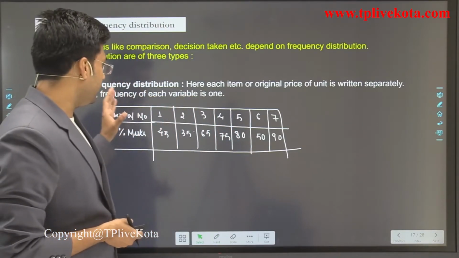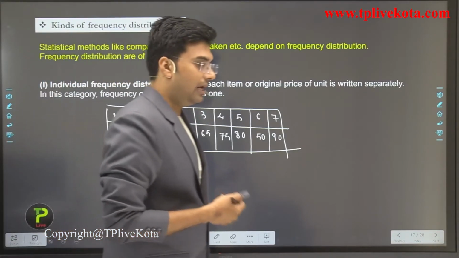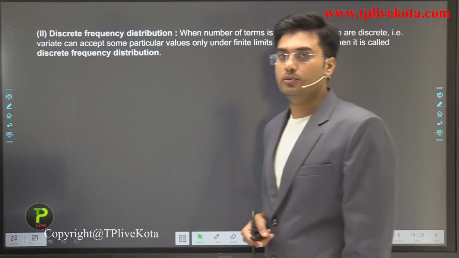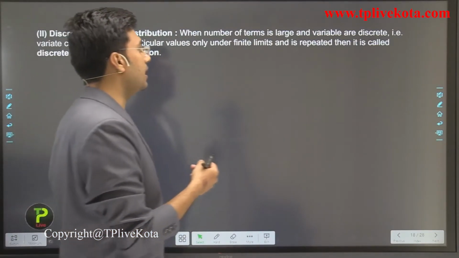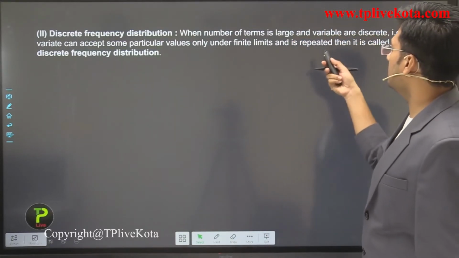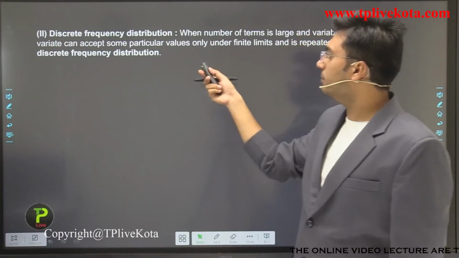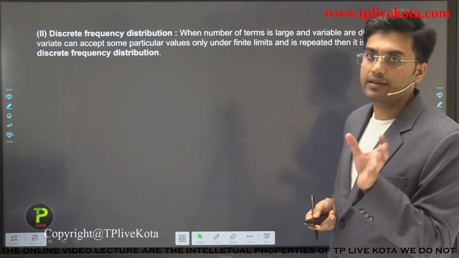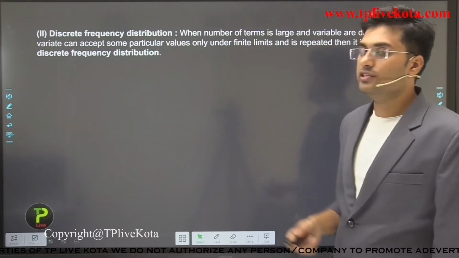Here the frequency of each variable is 1. Okay, now after this, let's discuss discrete frequency distribution. What is discrete frequency distribution? Students, when the number of terms is large and variables are discrete, that means the variate can accept some particular values only under finite limits. Here we define limits, and if they are repeated, then it is called discrete frequency distribution.